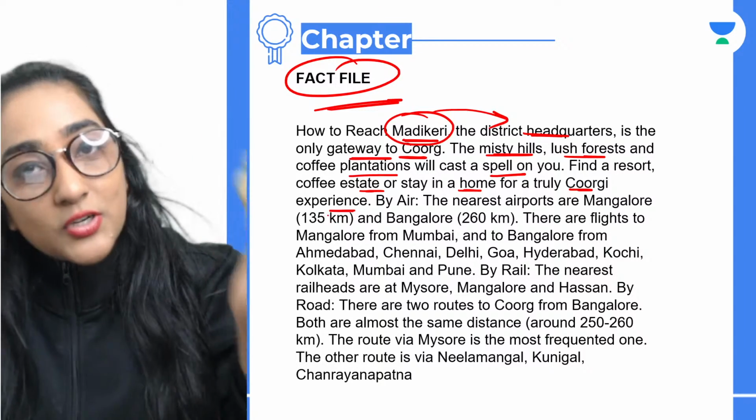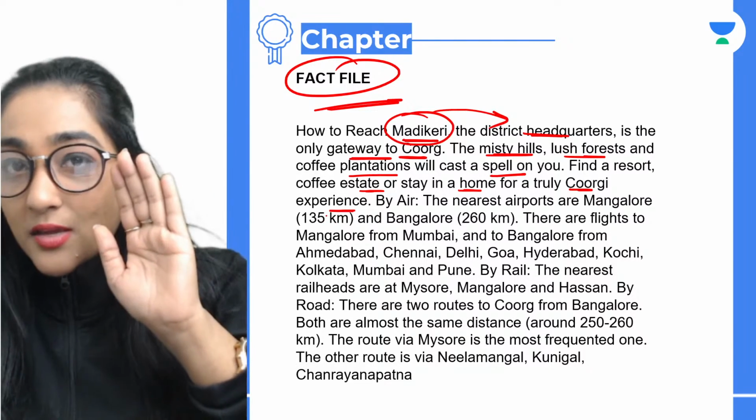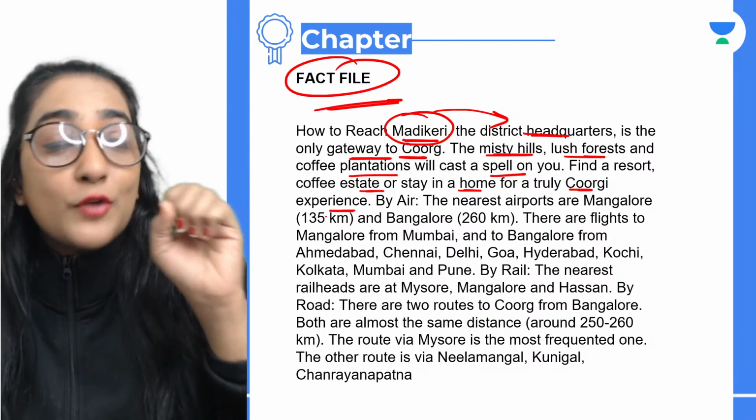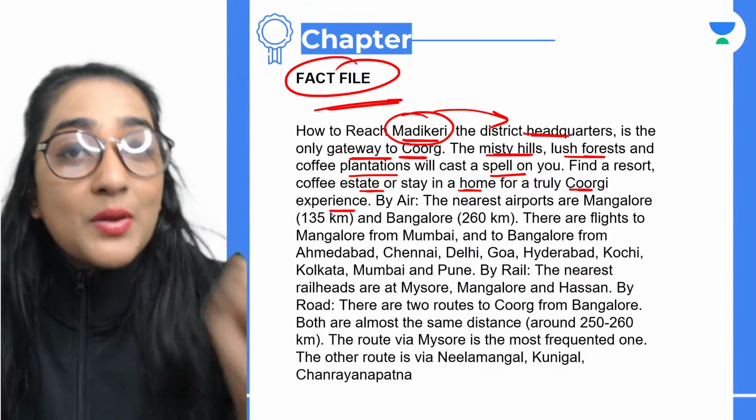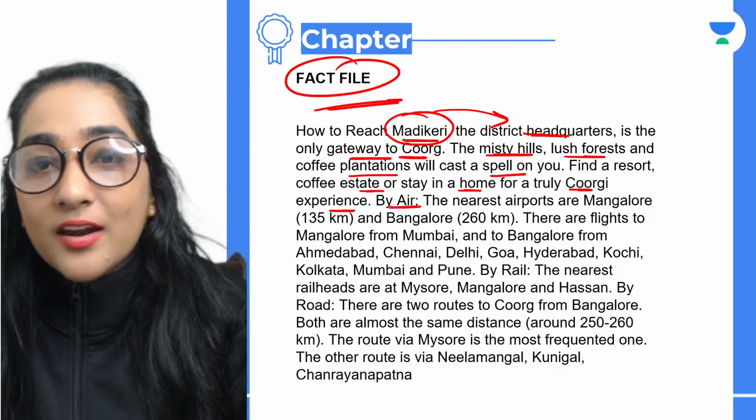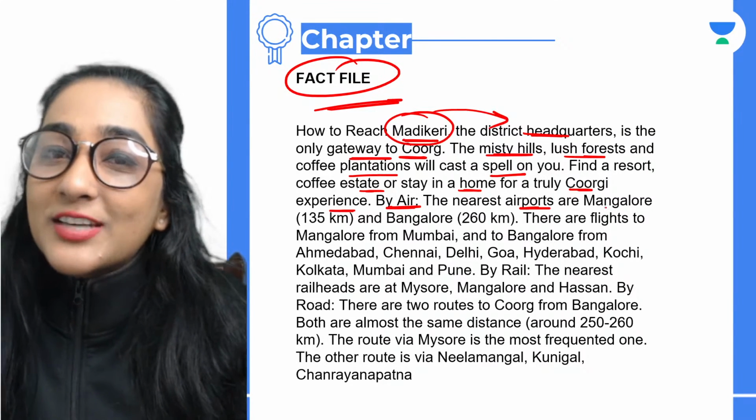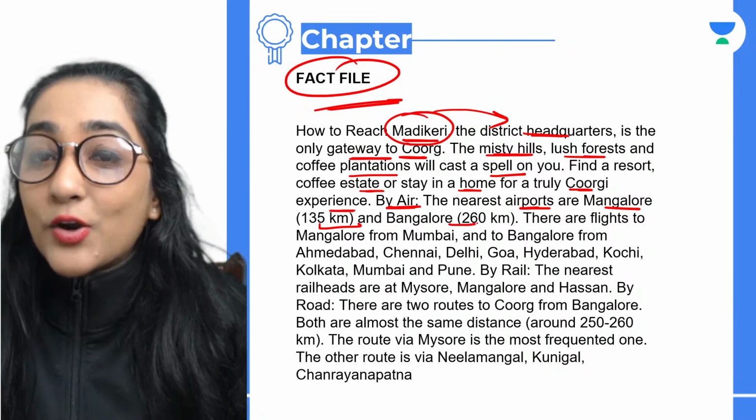If you're going there, just stay in a coffee estate. That's going to be an unforgettable memory for all of you. And by air, if you are going, the nearest airports are Mangalore, 135 km, and Bangalore, 260 km.